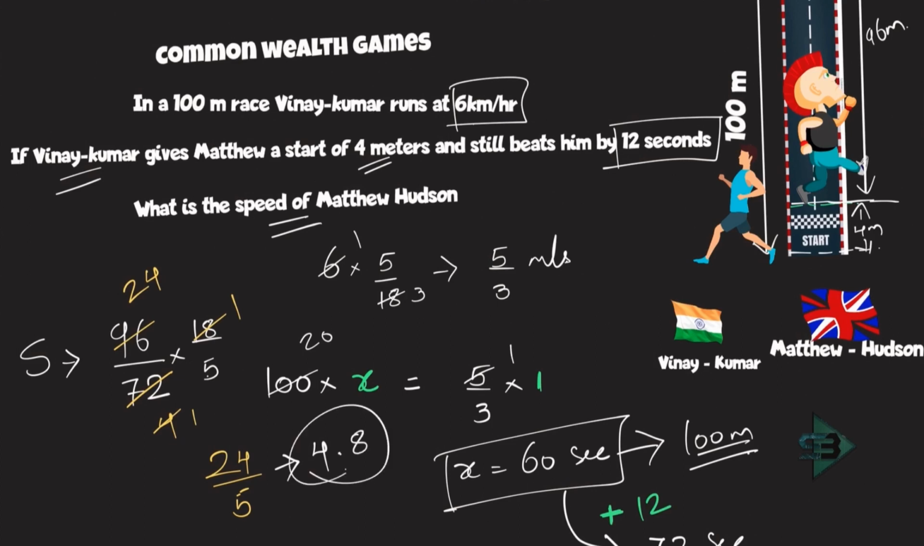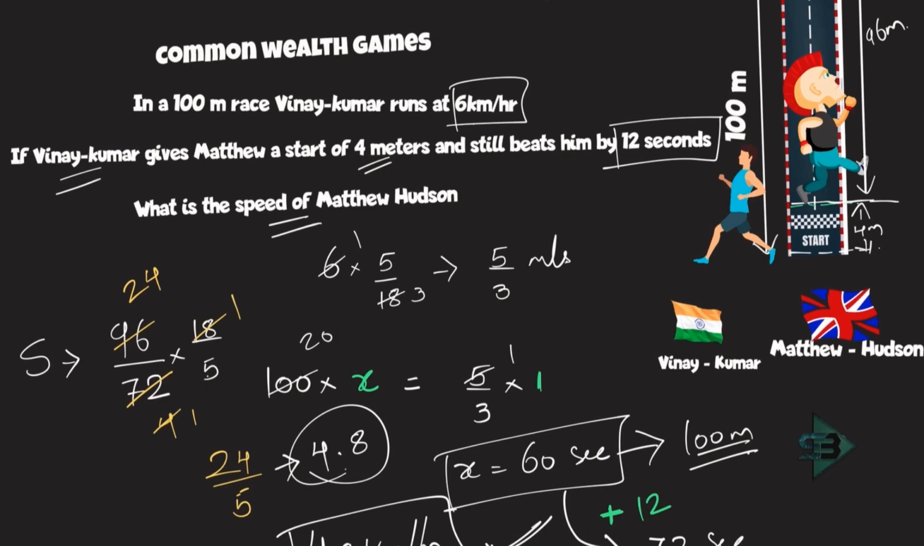So what is the speed of Matthew Hudson? 4.8 kilometer per hour. And that gives me the answer to the question. So what did I do in this question? I just followed the guidelines. I knew how much of a start Vinay gave to Matthew. So how much will Matthew run? 96. Now I just need to find out the time taken by Matthew to run this 96